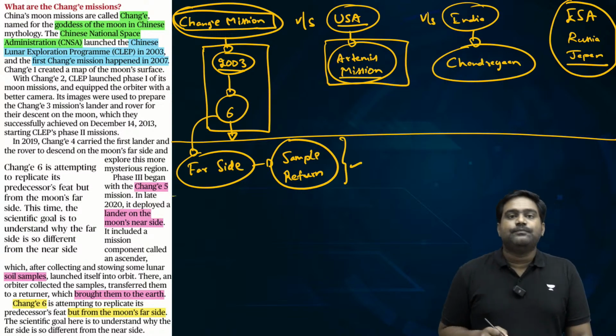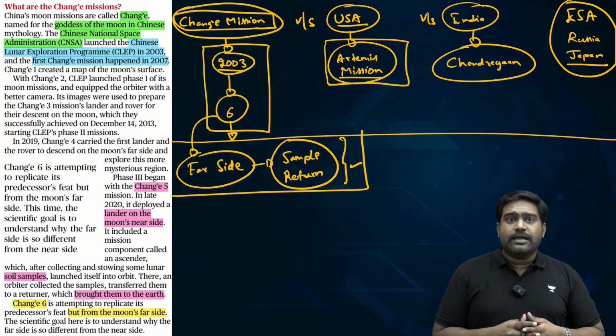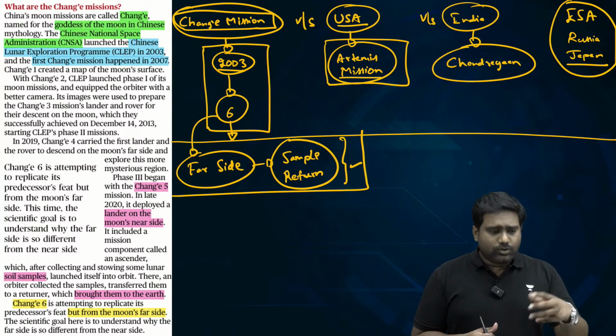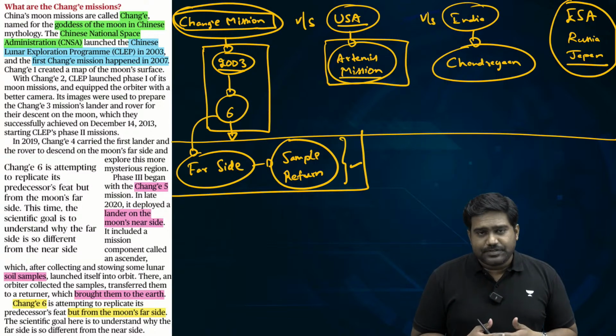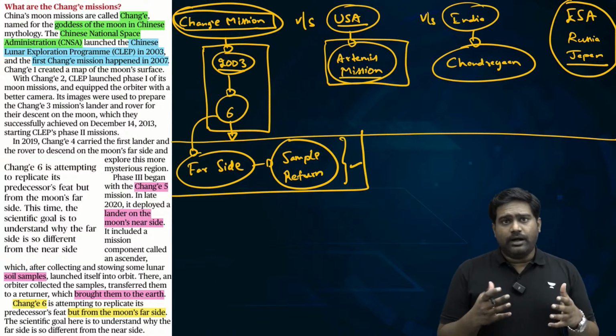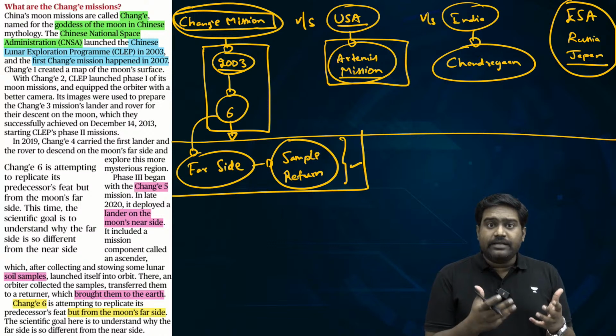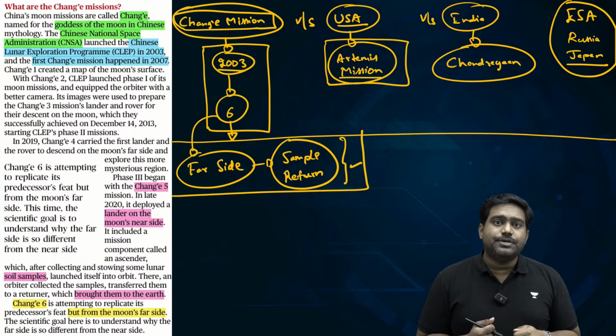unique lunar missions. Under the Chang'e series, China first launched Chang'e 1 in 2007, through which it only carried out mapping of the lunar surface. Then through Chang'e 2 and 3, it sent orbiters with high-resolution optical cameras and synthetic aperture radars to generate high-resolution images of the lunar surface.